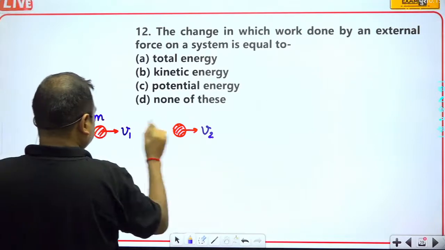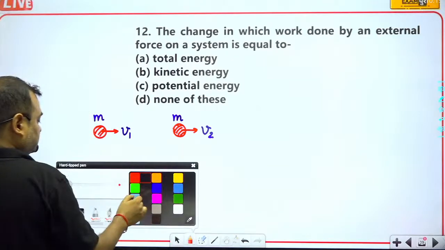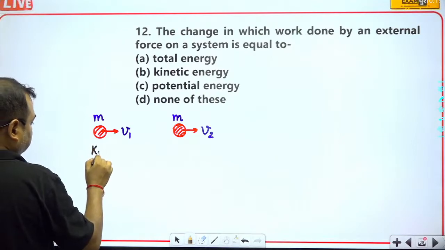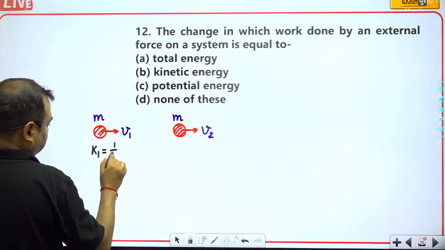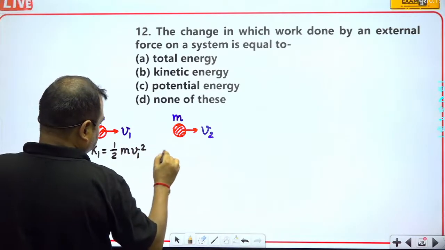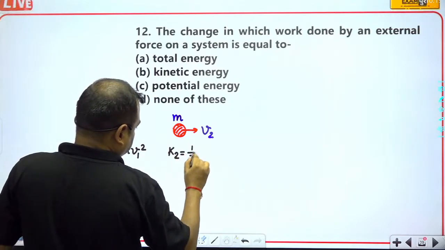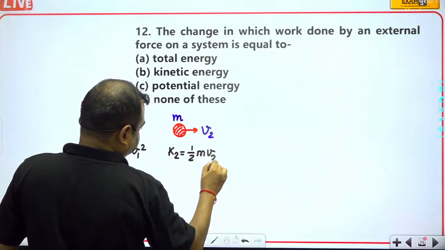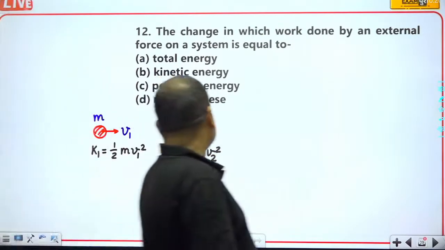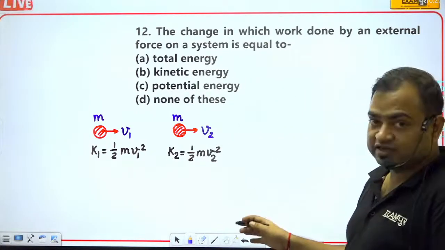Suppose that the kinetic energy K1 will be equal to 1 by 2 m V1 square, and K2 will be equal to half m V2 square. So these are the values of kinetic energy.